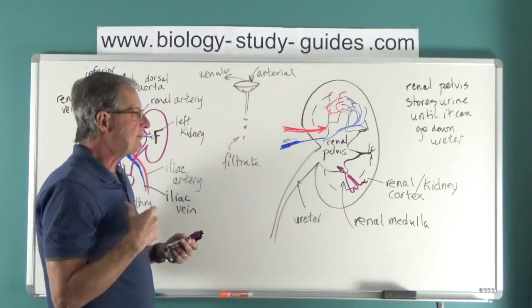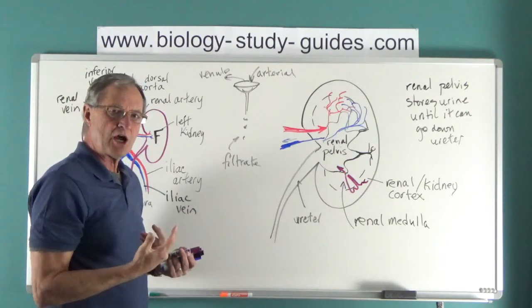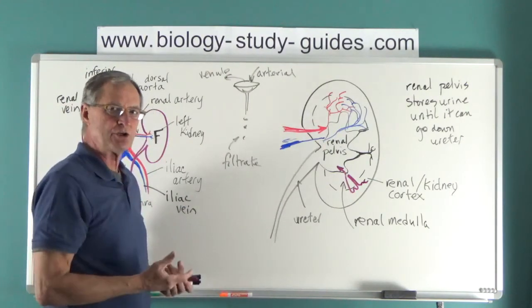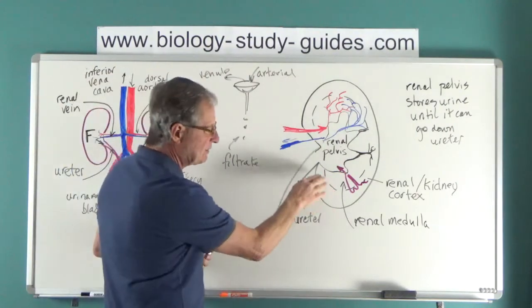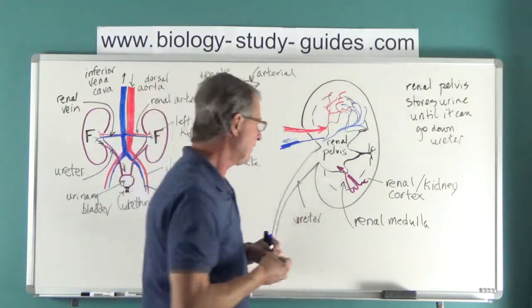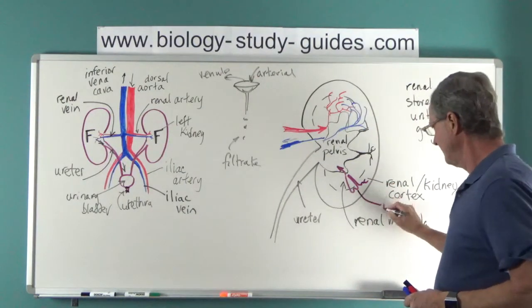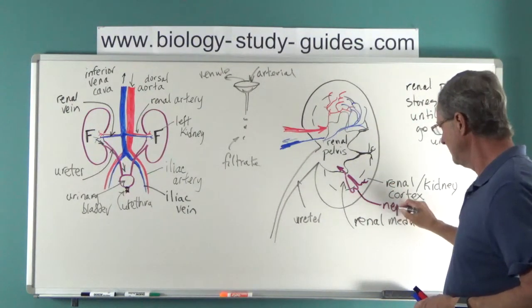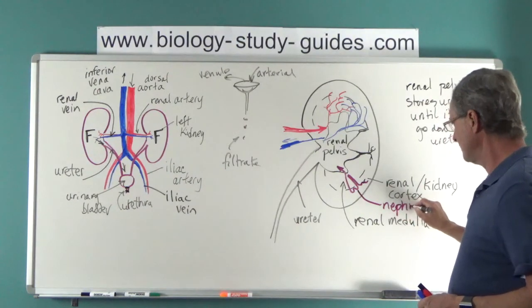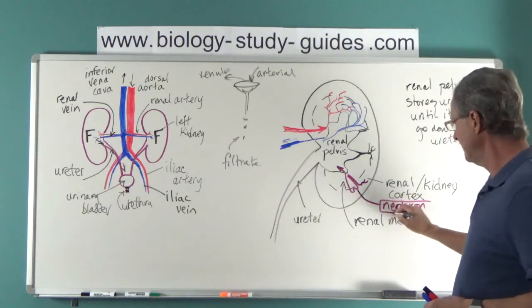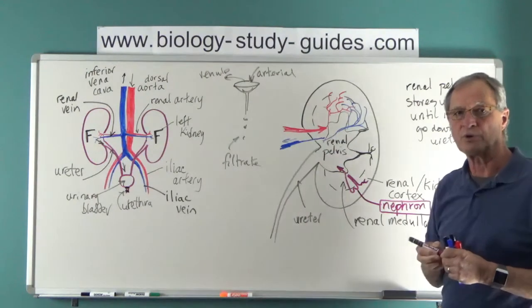So there you have it. I think we're all set up for the topic of how the kidney actually makes urine, and we'll have to get into this business of a nephron. Let me put down the word nephron for us so that the second video will actually pick up with nephron structure. But that's a nephron, that's the key to the whole process.